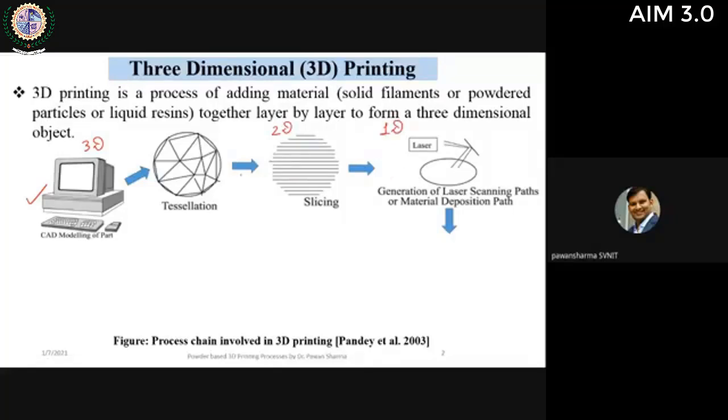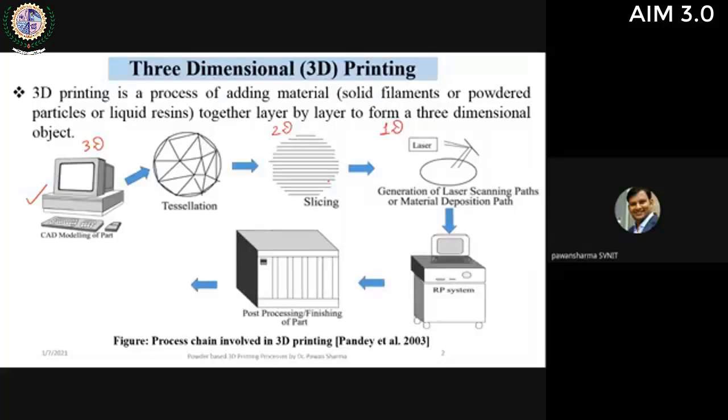That means through proper mathematical algorithms we get the information of each step, each point of that model, and then we go for RP systems. That can be any system for printing, and then post processing, which is very crucial in various 3D printing techniques. We post process the part and then test our prototype.